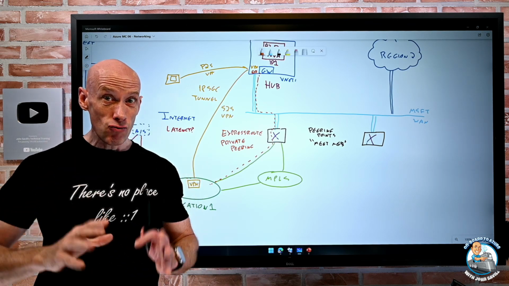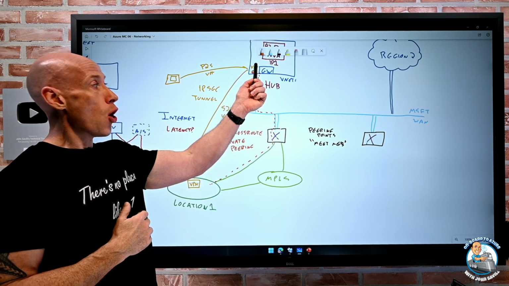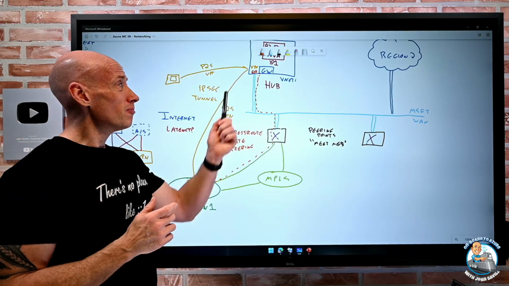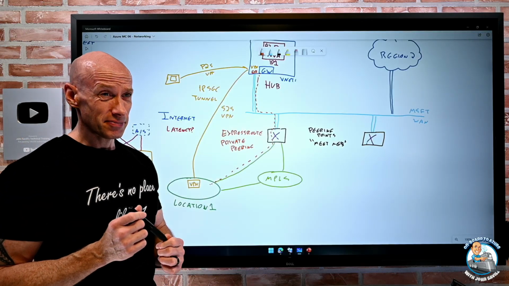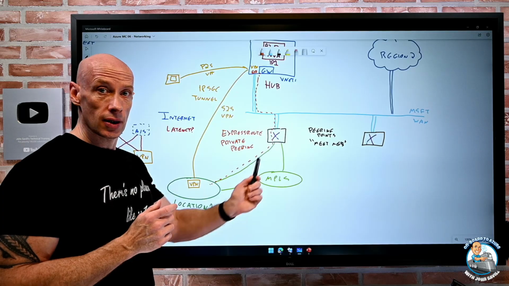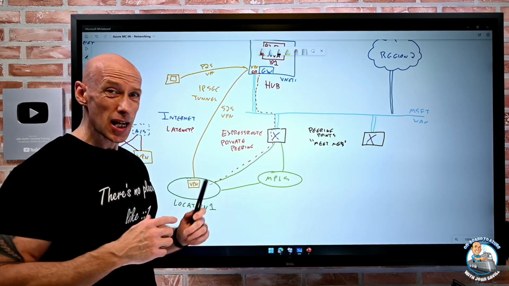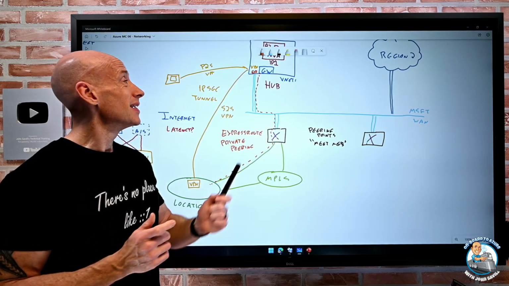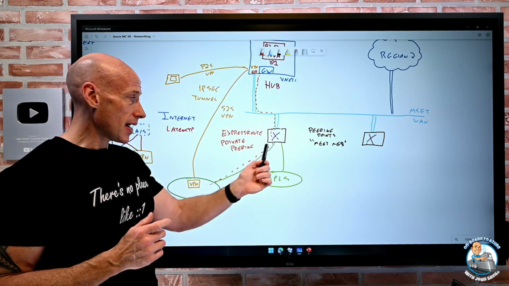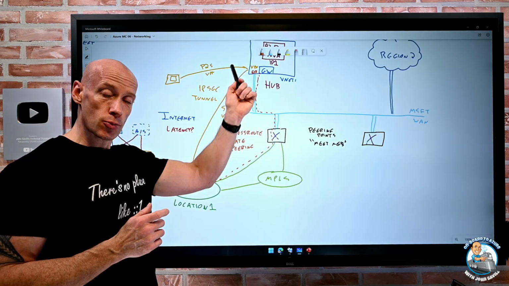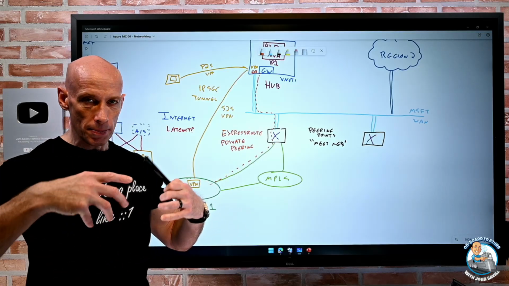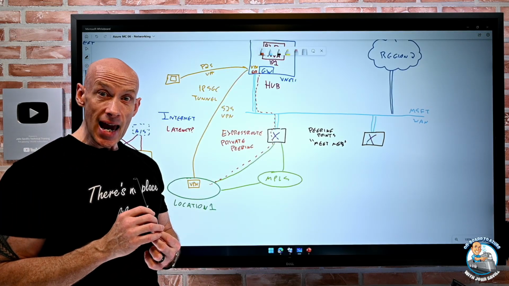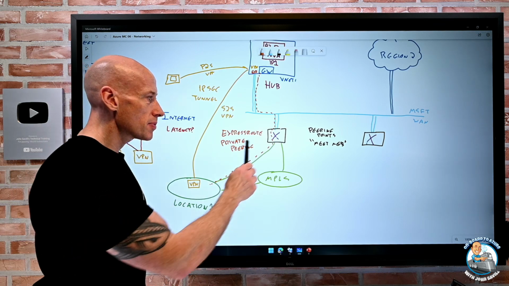I can even run site-to-site VPN over the ExpressRoute, which you might think, why? Well, remember, site-to-site VPN is encrypted. ExpressRoute is a private connection. It is not an encrypted connection. It's private wire. Generally, we don't worry about that stuff. But if you really were worried, I could run the site-to-site VPN over my private ExpressRoute private peering to then encrypt the traffic inside. There is something called ExpressRoute MACsec, which encrypts, but it only encrypts at the meet me.